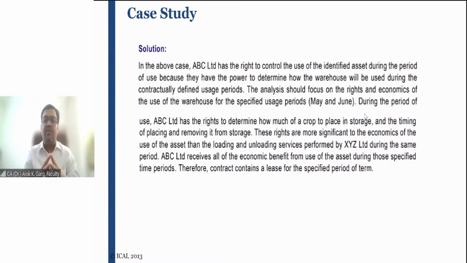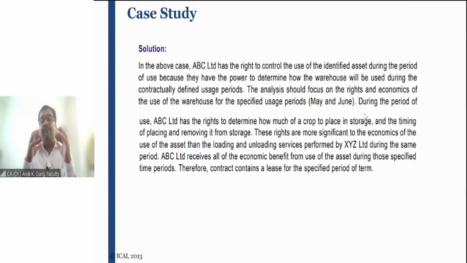You understood the definition of a lease, where the lessee has the right to control the use of an identified asset for a period of time over the lease term, right? You have understood the meaning of an identified asset. The asset has to be explicitly or implicitly mentioned in the contract, and the supplier should not have a substantive substitution right.